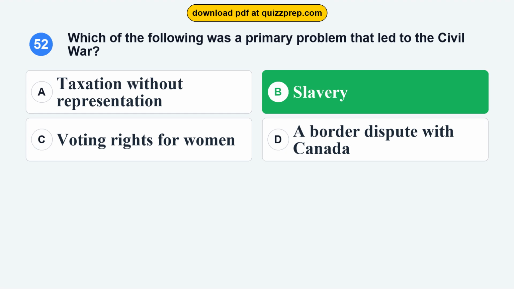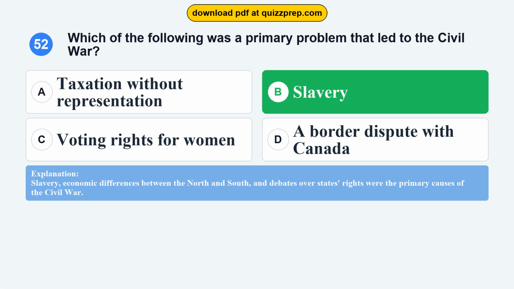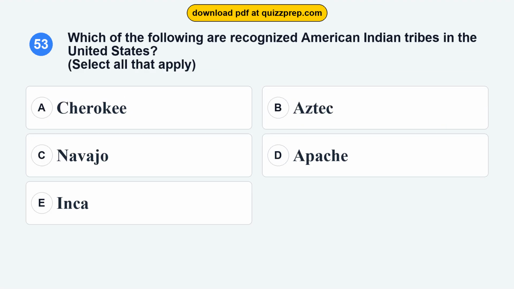Slavery, economic differences between the North and South, and debates over states' rights were the primary causes of the Civil War. Question 53. Which of the following are recognized American Indian tribes in the United States?